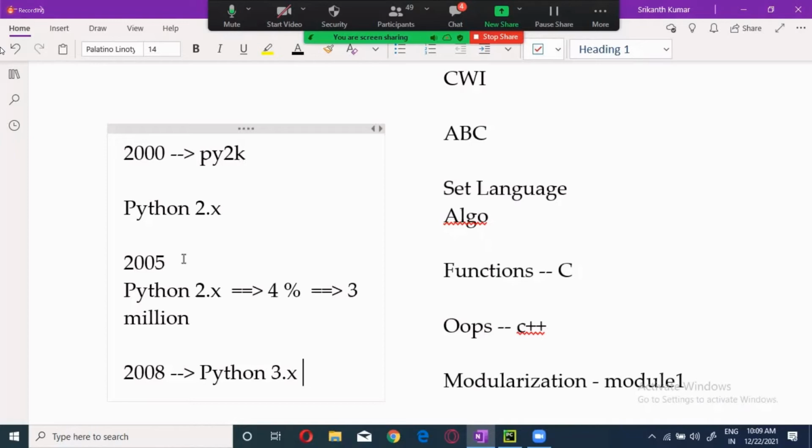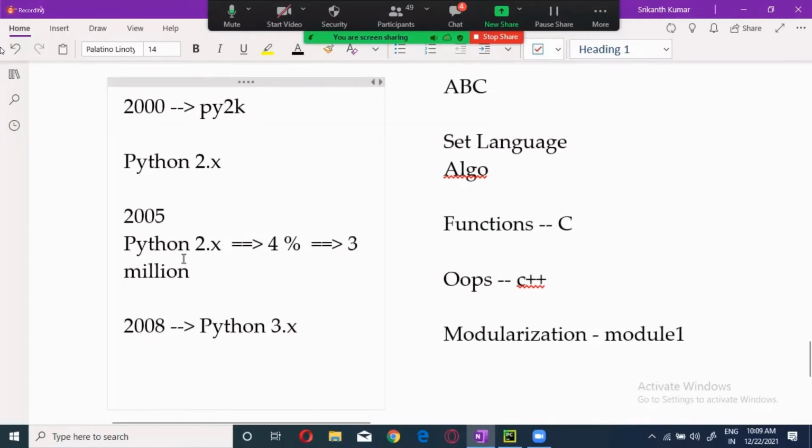The term is called backward compatible. This backward compatibility is a feature. What is it?